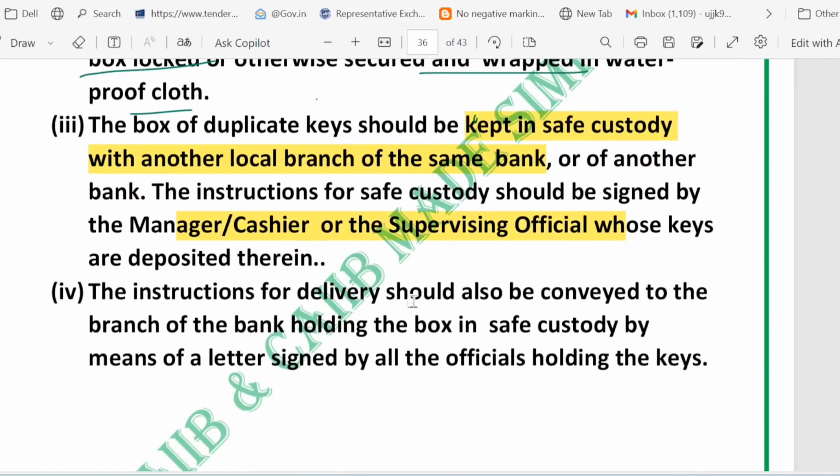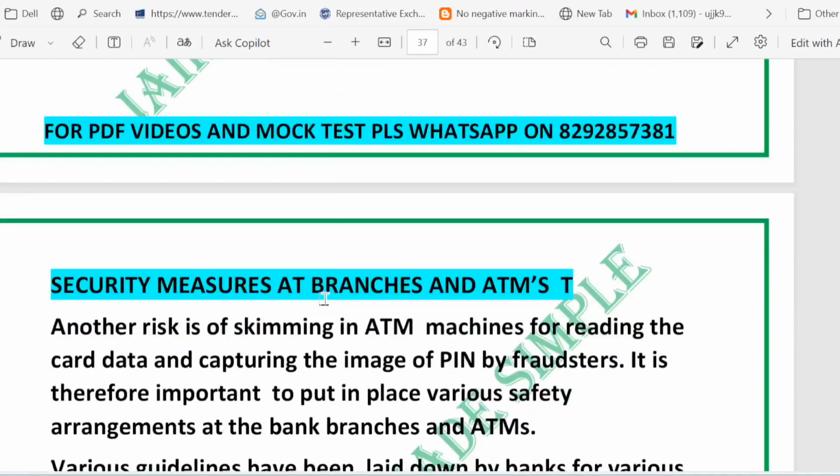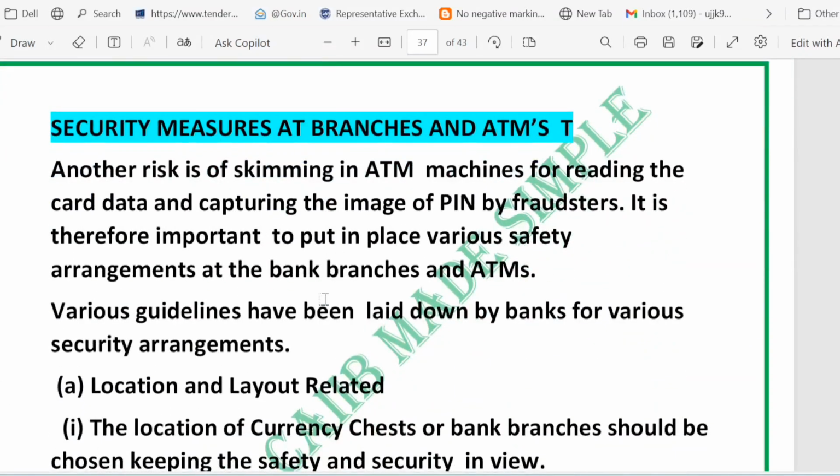The box is kept off-site, at another local branch or another bank, under signed instruction. The purpose is to maintain chain of custody. So always supervise repair, log every lock change, seal the duplicate key, and store the sealed box off-site with signed instruction. A simple rule that makes a strong custody system.